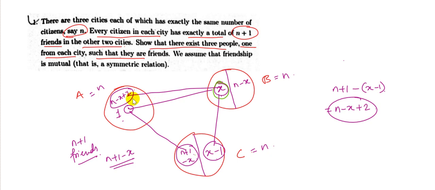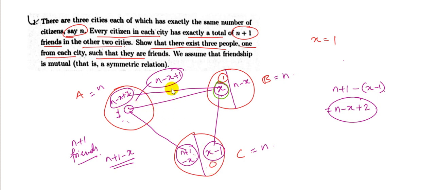So leaving aside this person, there should be n minus x plus 1 friends that he needs to have in city A. Now if I put the value of x equal to 1, then there is one person out here who is friends with this person, and there is no person here, so he can't have any friends in city C.